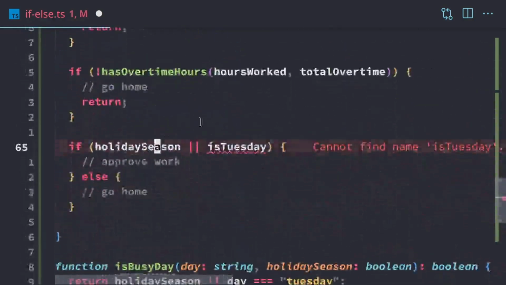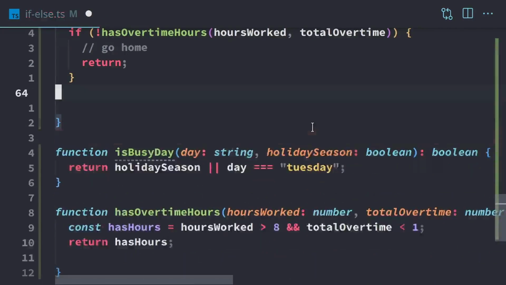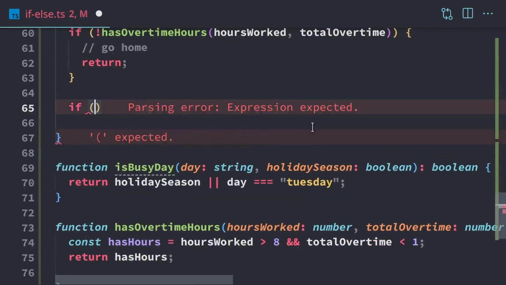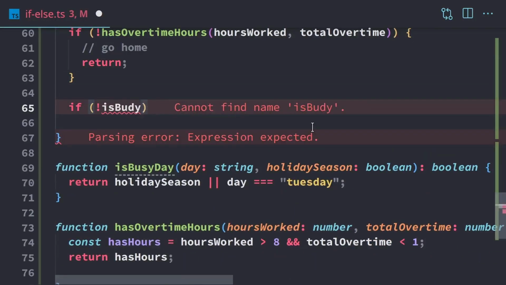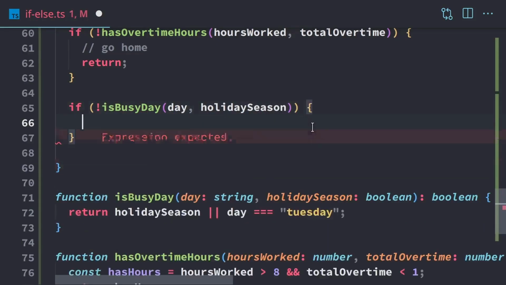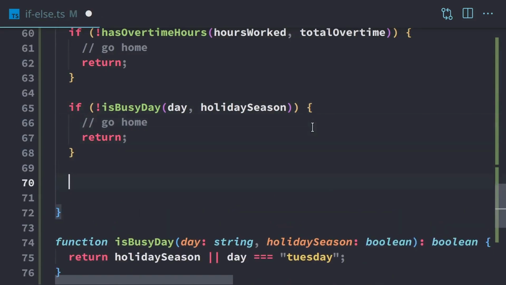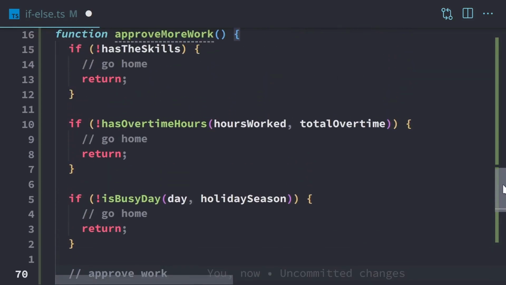And now in here, instead of having this if holiday season or if Tuesday thing, what we can do is we can have if it's not a busy day, then we can return. And again, this will be go home because it's early. Otherwise, we'll approve the work. So we've simplified this function even further.